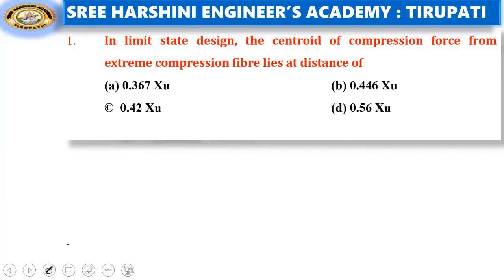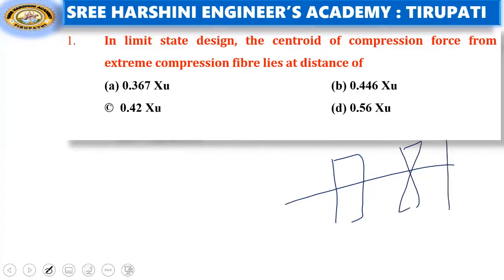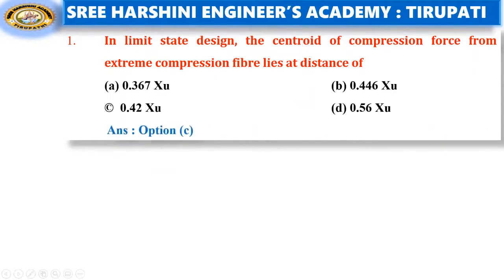So it is the stress distribution diagram. For example, I assumed a rectangular section here. This is the stress distribution diagram and strain distribution diagram like this. Here the extreme compression fiber, that means top is compression and bottom is tension. The compression lies at a distance of 0.4 XU. See the answer.